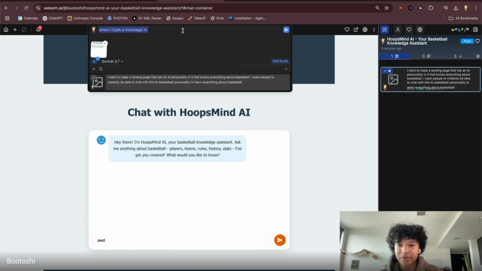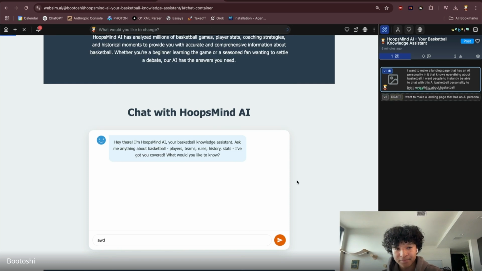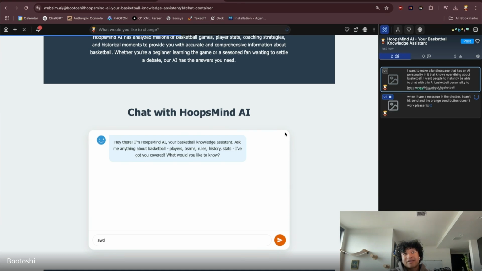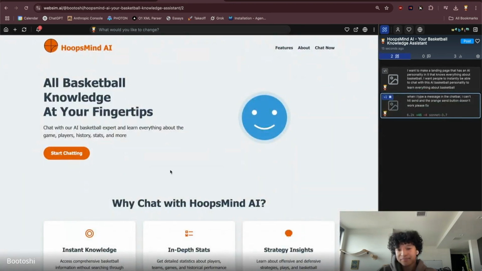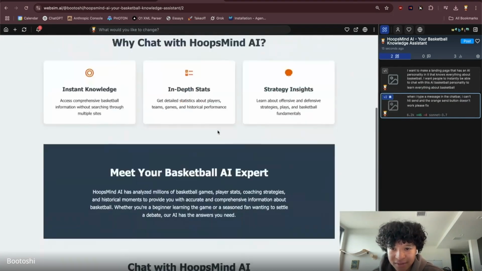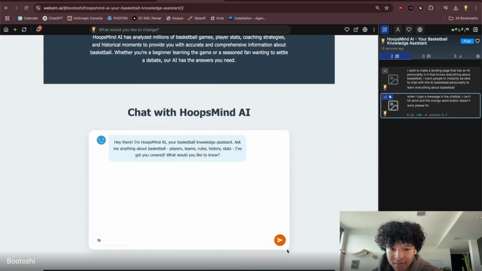So specifically, I'm going to write: when I type a message in the chat bar, I can't hit send and the orange send button doesn't work. Please fix. Also, I'm pretty sure this is still alpha. When you say please, I saw this paper a year back. When you say please to an AI system, or say that you're going to tip it $20 if it does well, I heard you get better performance. And throughout time, I've heard of reasons why it works, but let's see if this works now. Say to fix. If I say hi, I send the message.